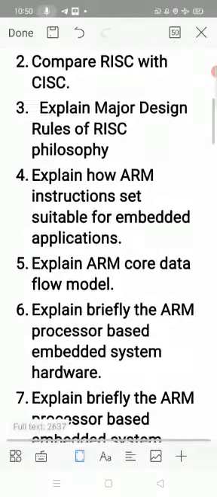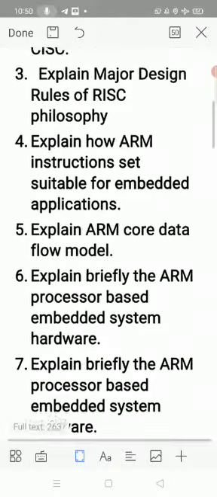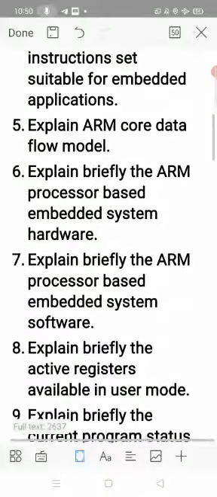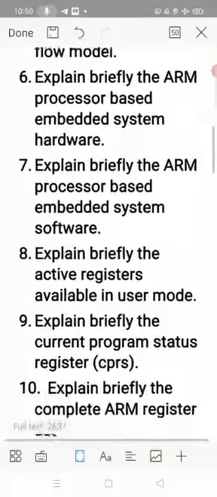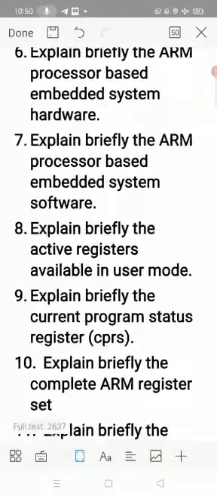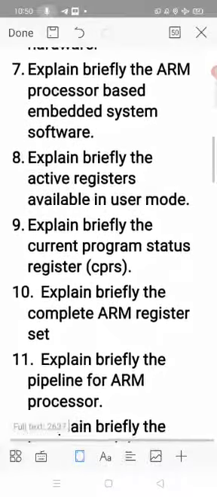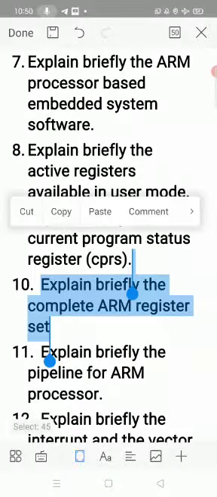Explain the ARM core data flow model. Explain briefly the ARM processor based embedded system hardware. Explain briefly the ARM processor based embedded system software. Explain briefly the active registers available in user mode. Explain briefly the current program status register, CPSR. Explain briefly the complete ARM register sets.